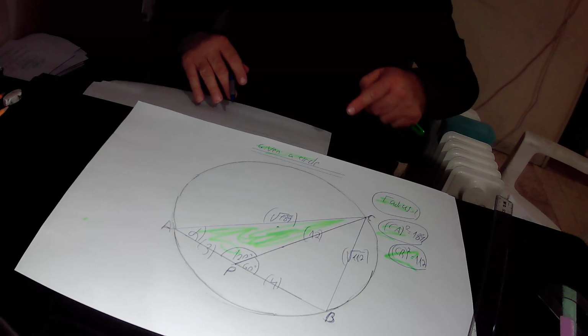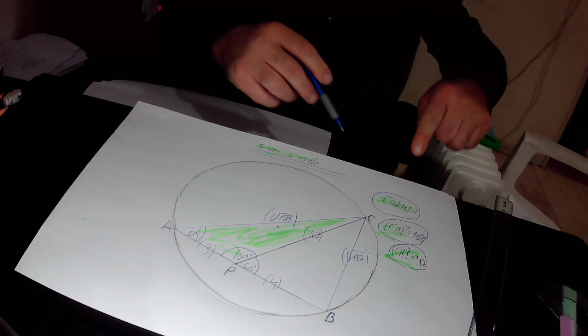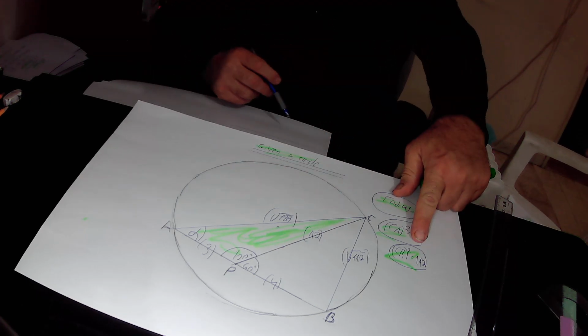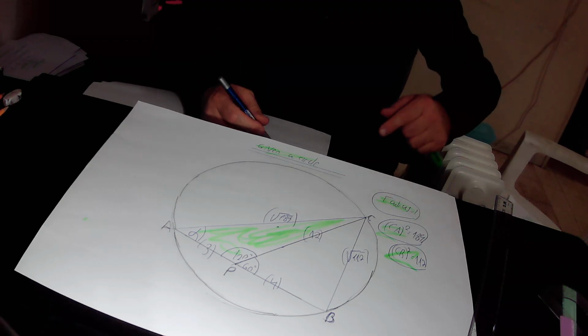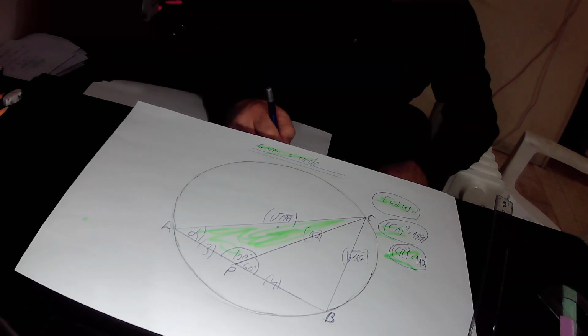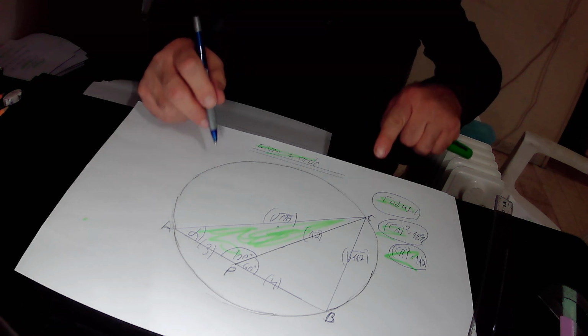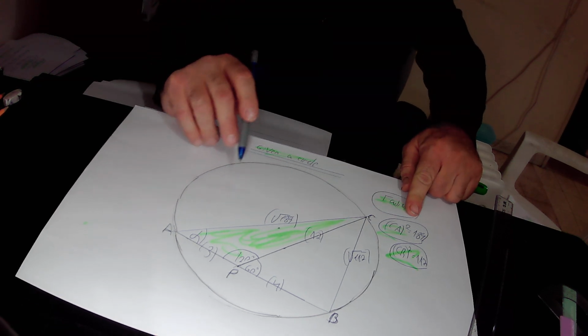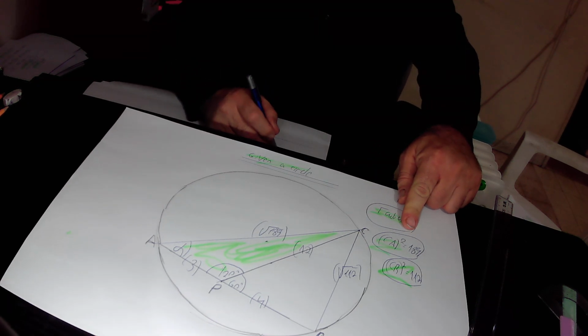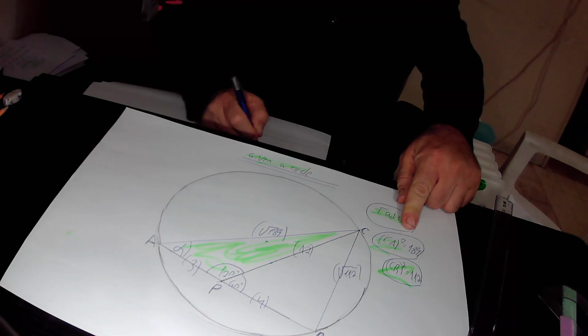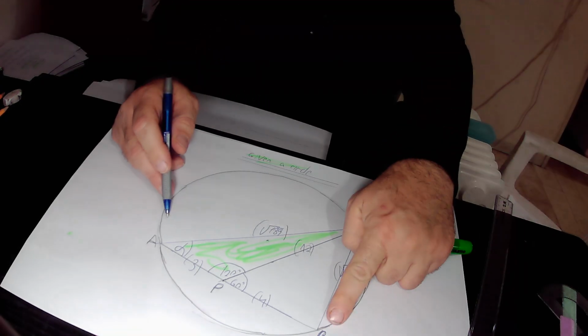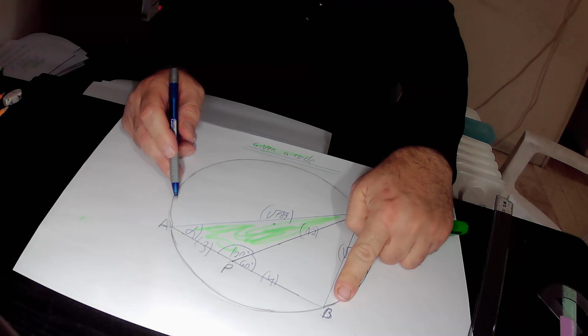We have already found out that CB squared equals 112, and it equals CA squared, which is 189, plus AB squared. AB in total equals AP plus PB. AP is 3, PB is 4, so AB equals 3 plus 4, that is 7.